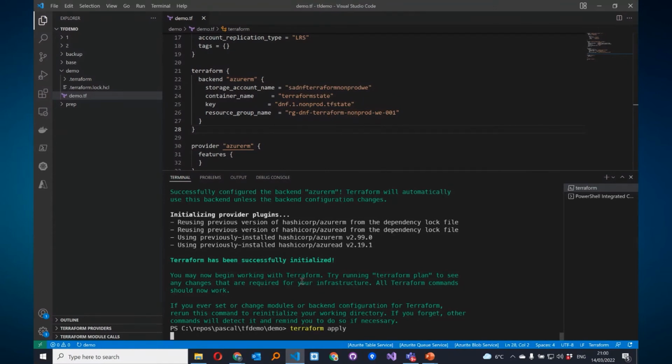So if you ask me, Terraform is the only real desired state technology. Because if you were using ARM templates or Bicep, and you remove the role assignment, well, the role assignment would still be there in Azure, unless you use the complete way of provisioning. But not many people are doing that.